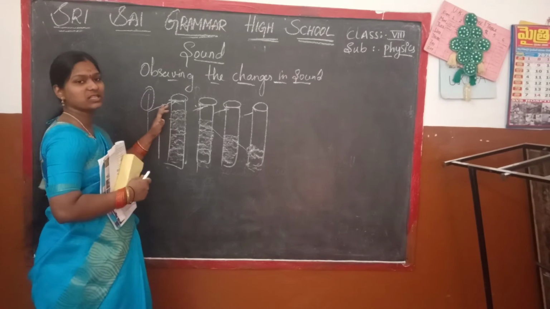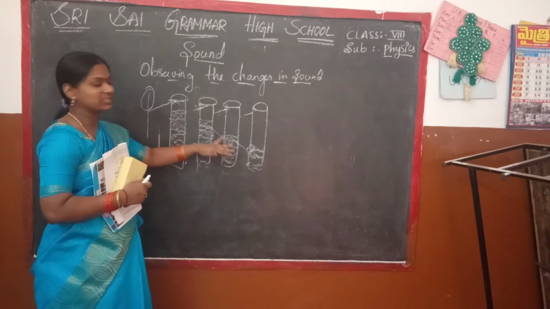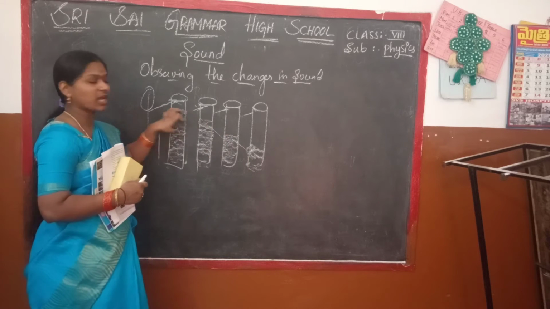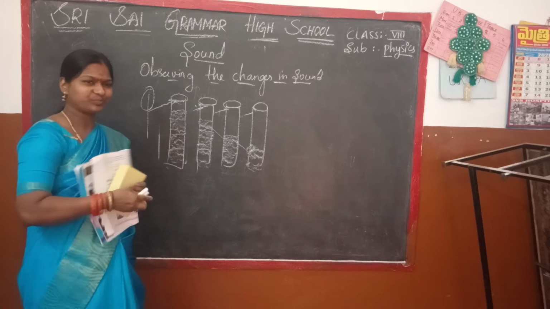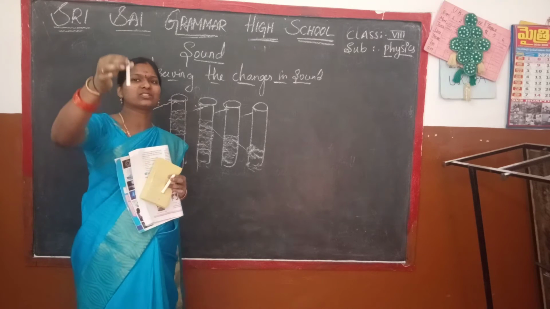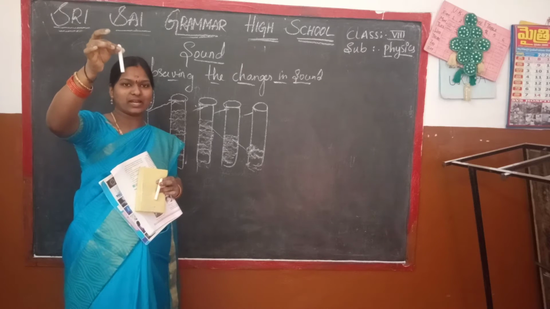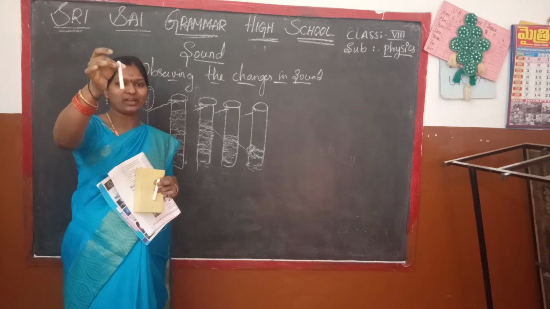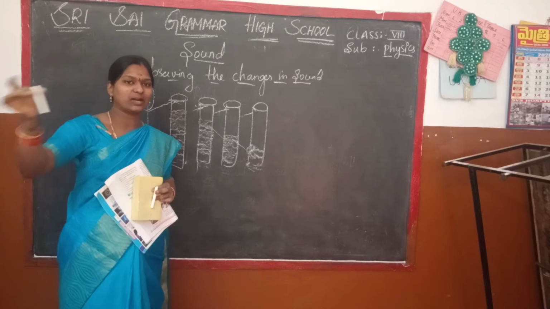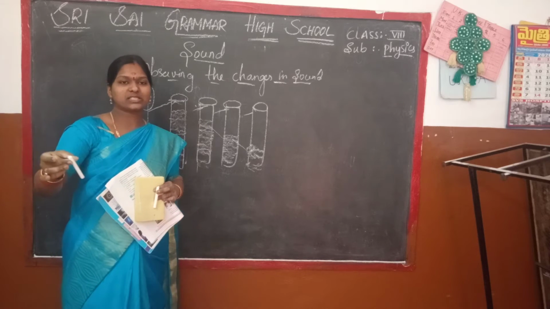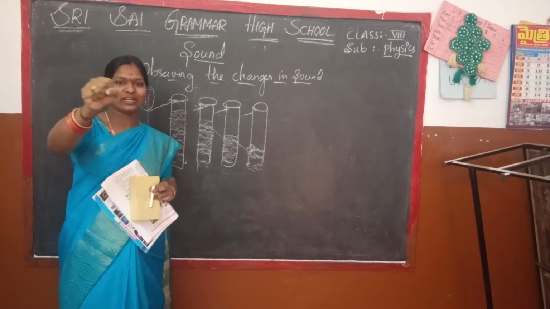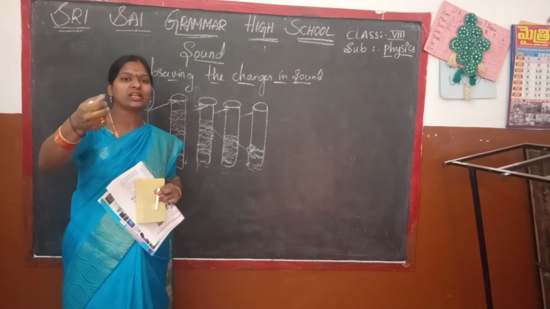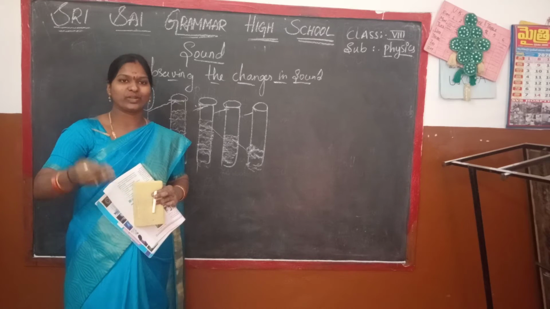As the water increases or decreases in the glasses, you can observe different sounds. See, when a bell is rung while you hold the top of the bell, you will hear a loud sound. In the same way, when you close the bell completely, you hear a different, lesser sound compared to the first.